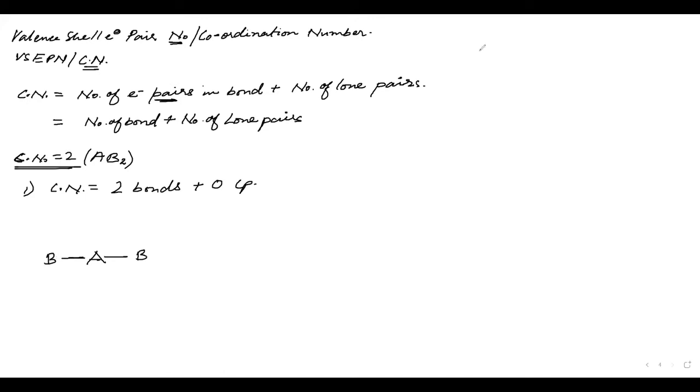What should I call this? I should call this linear. The geometry is linear. Examples of these types of compounds are BeCl2 and HgCl2.